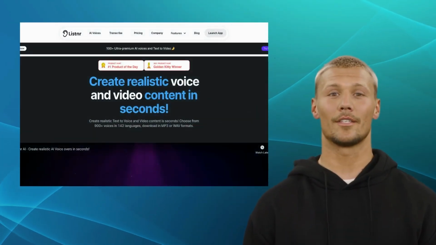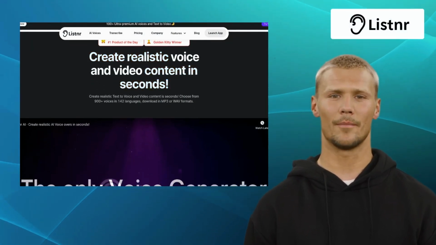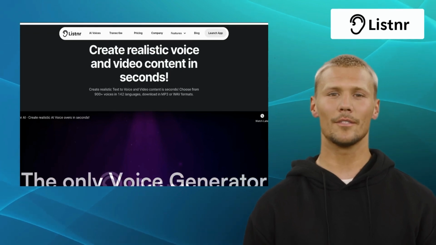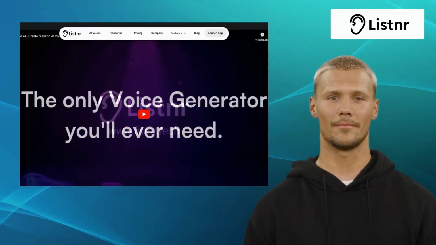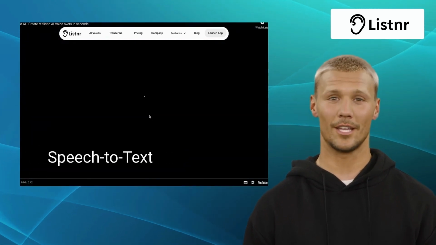Last but certainly not least, we have Listnr. Listnr is an advanced and user-friendly text-to-speech platform designed to cater to content creators, educators, and individuals alike. It offers features like text-to-speech editor, voiceovers, and speech-to-text.